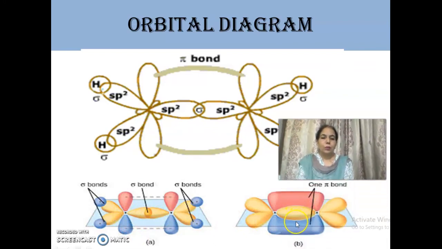Above and below orbitals are overlapped like this, so these make the carbon-carbon bond unable to rotate. This is the orbital diagram of ethene.